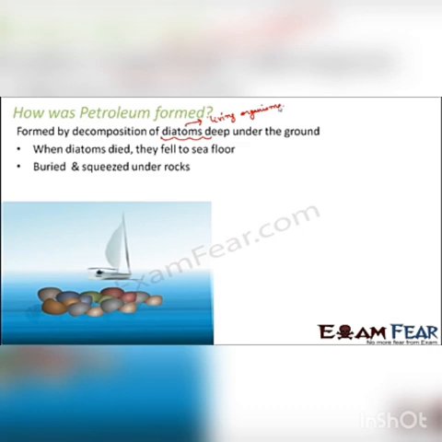Now in a very similar way here also, when there was so much pressure coming up, the pressure increased, they went deeper and deeper under high temperature and high pressure. So these dead organisms turned into petroleum. Under high temperature and pressure, it formed oil. So petroleum is nothing but oil, right? It is an oily liquid. So often it is also termed as crude oil.